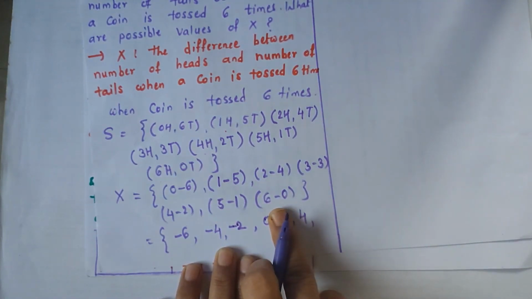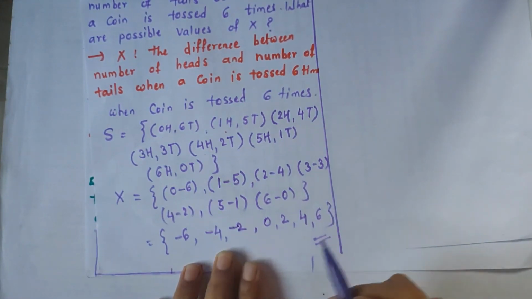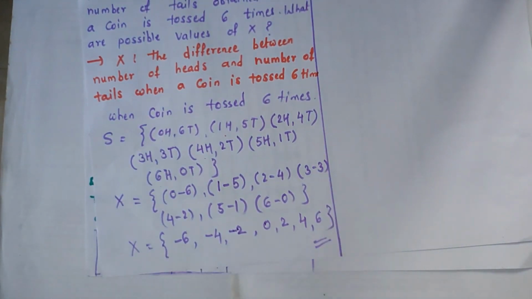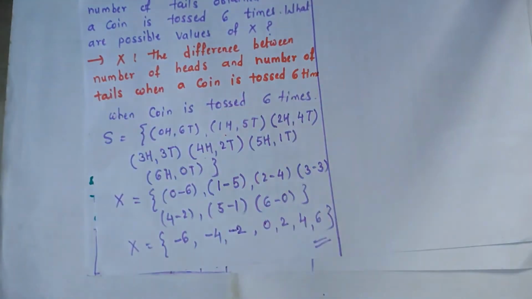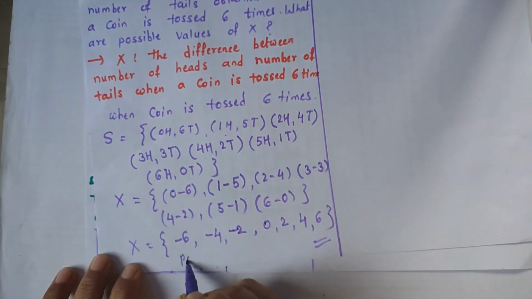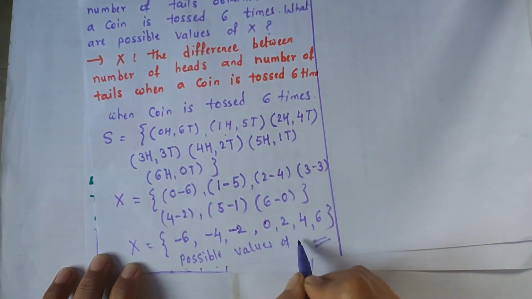And the last difference is 6 minus 0, that is 6. And these are the values of variable x, which represents the difference between the number of heads and the number of tails. So the question is, what are the possible values of x? These are the possible values of the given x.